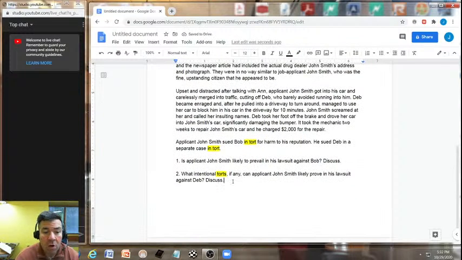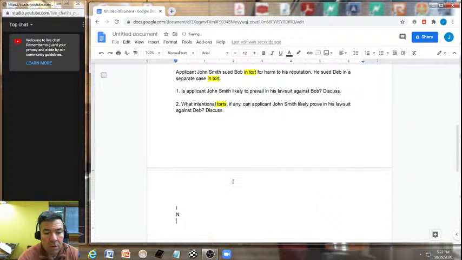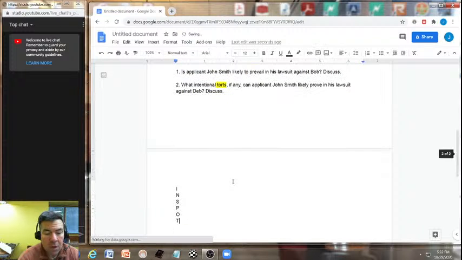So let's do our shopping list right here. Okay, so our shopping list. Intent, intentional torts, negligence, strict liability, products liability, other torts, third-party claims. Now, if you have your own checklist, or your own shopping list, please supply it. Okay, let's start reading our question now.